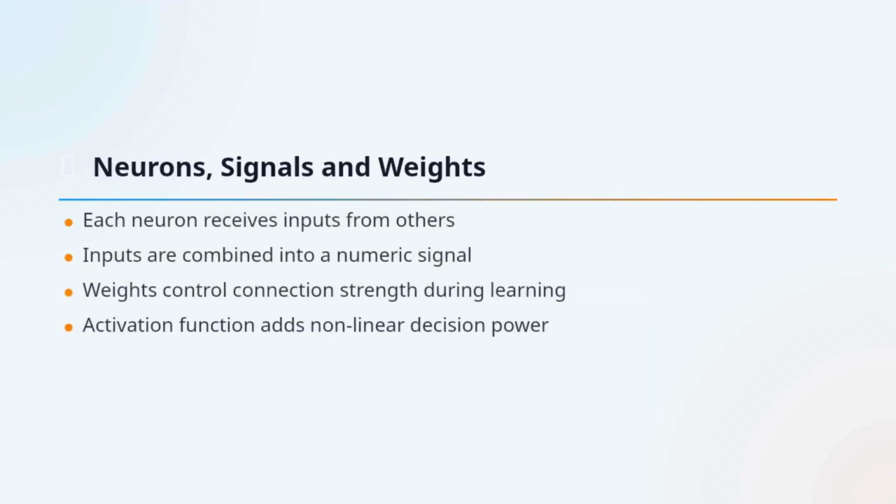Each artificial neuron receives one or more input signals, combines them, and then produces an output. The strength of every incoming connection is controlled by a weight, and these weights are what the model adjusts while learning. After combining the inputs, the neuron applies an activation function which is usually non-linear. That non-linearity is very important because it helps neural networks learn complex relationships instead of only straight-line patterns.